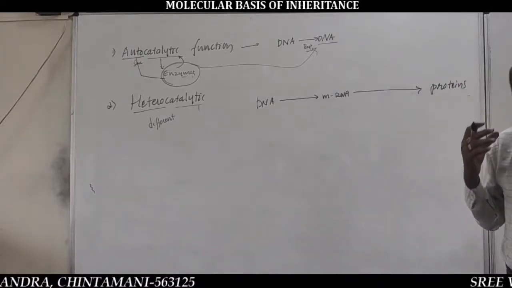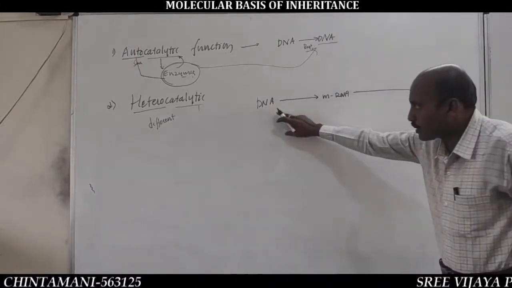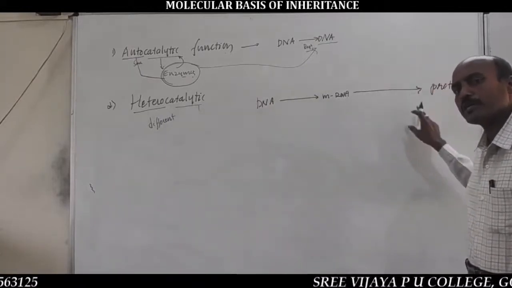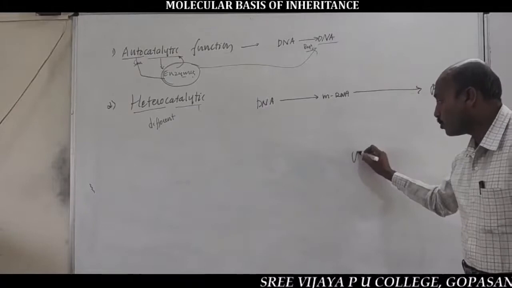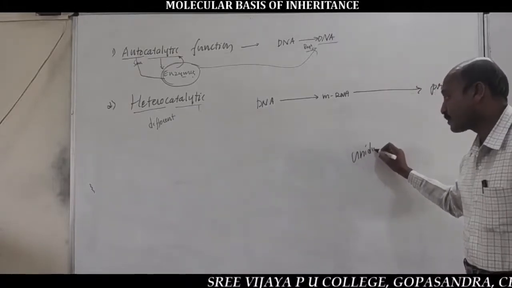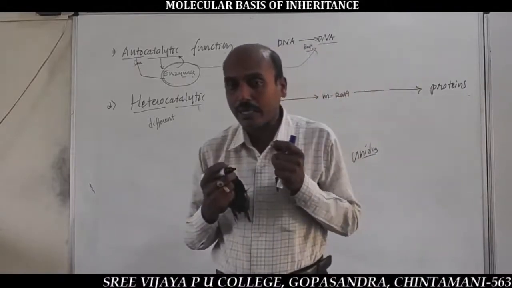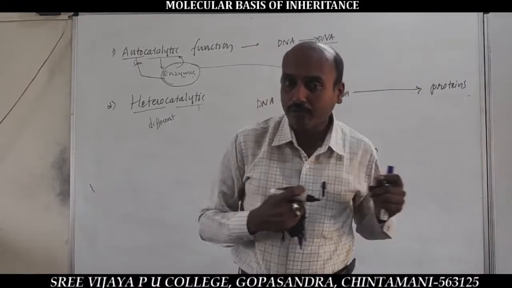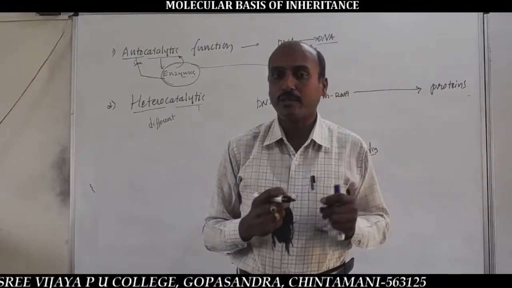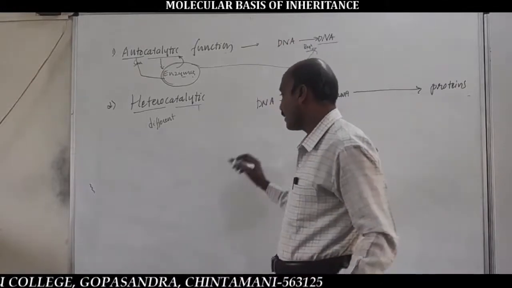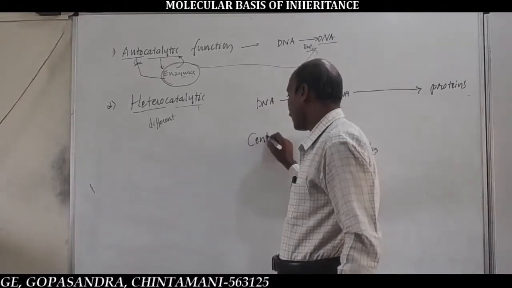The genetic information transferred from DNA to mRNA and mRNA to different types of proteins is only unidirectional. You should remember this statement. Such unidirectional flow of genetic information from DNA to mRNA and from mRNA to proteins is called central dogma.